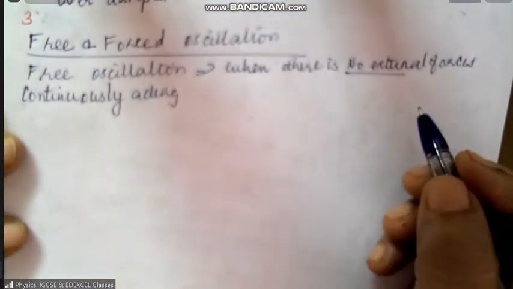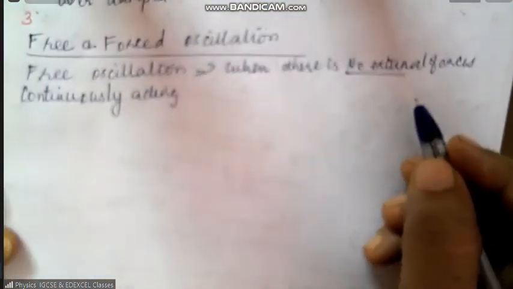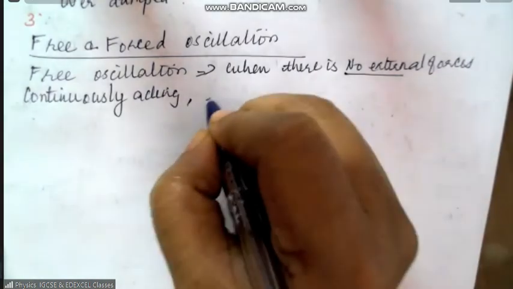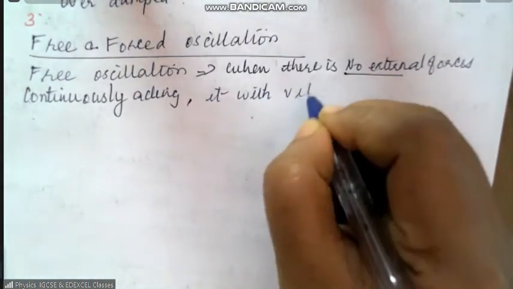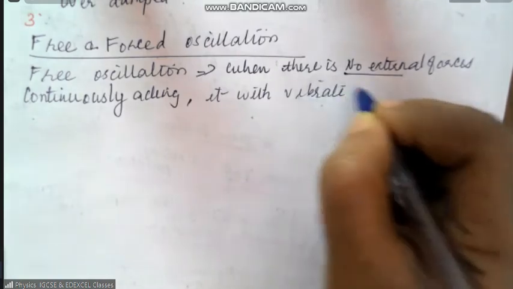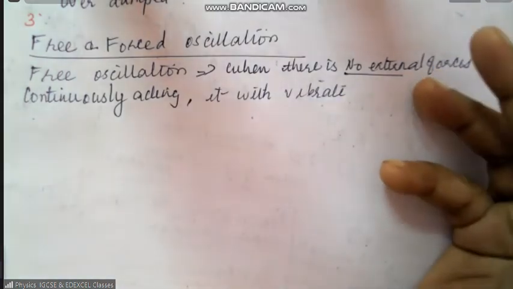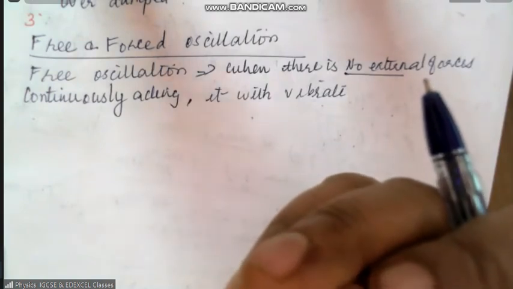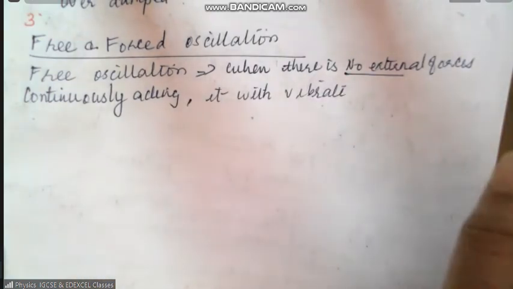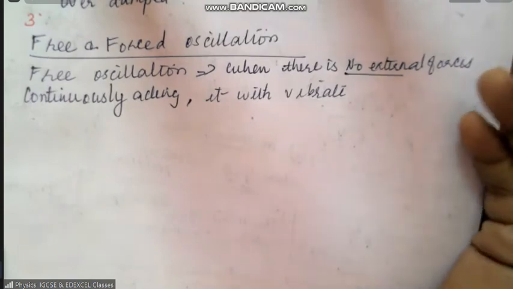Forces continuously acting on the system, it will vibrate with a frequency. That means it makes oscillation freely on its own. There is nothing to damp it.